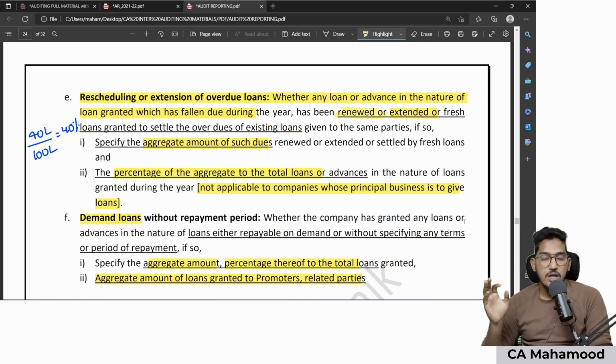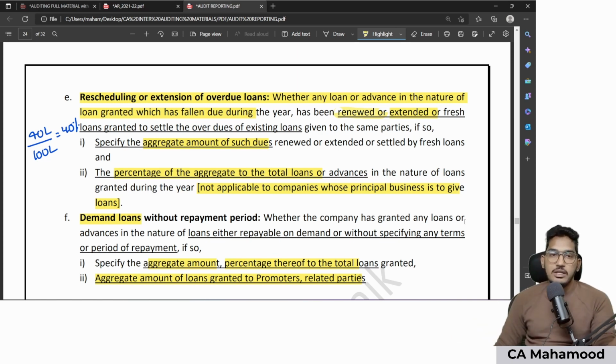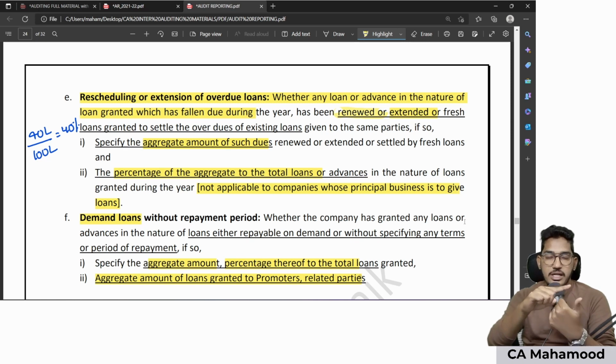So coming to the third point, 6 sub points are there which we have seen. Number 1, in case your client has given loans to related parties, divide between subsidiary, associate, joint venture, other than subsidiary, associate, joint venture. Second point, whether the terms and conditions are prejudicial. Third point, repayment of principal and interest is happening regularly on or before due dates. Number 4, if the amount is overdue for more than 90 days, whether reasonable steps are taken by the company for recovery of the principal and interest.